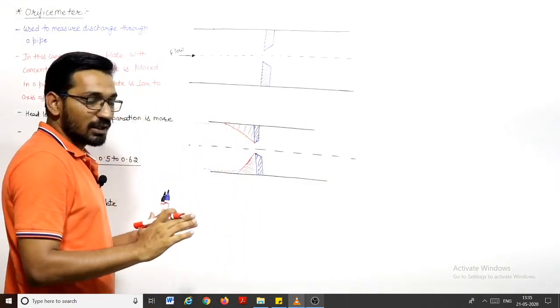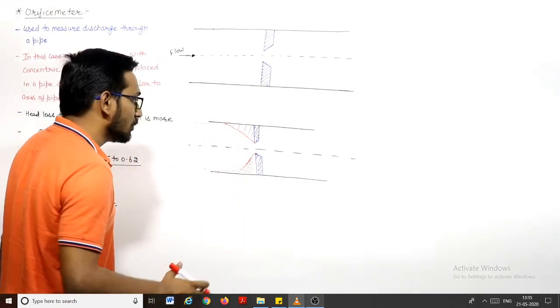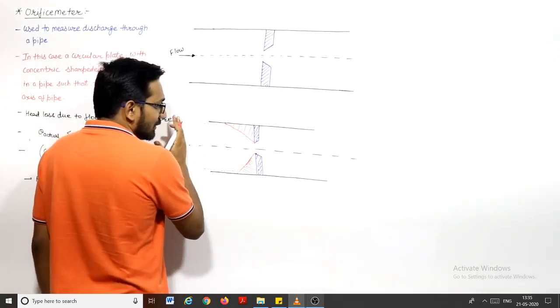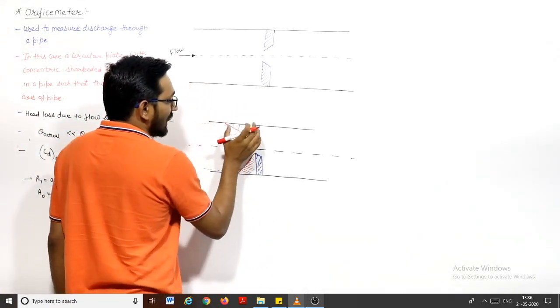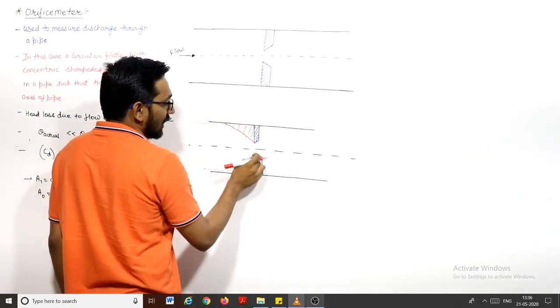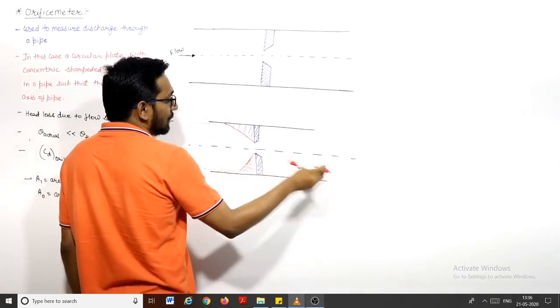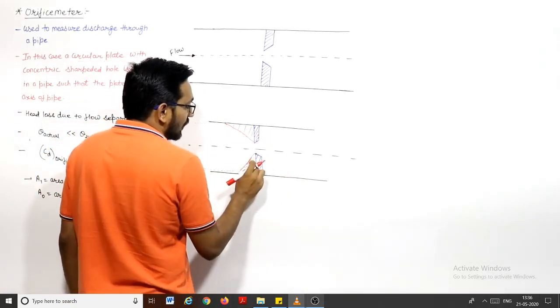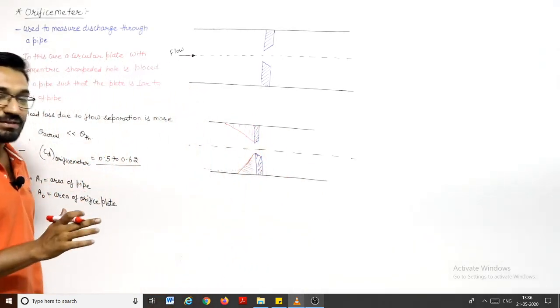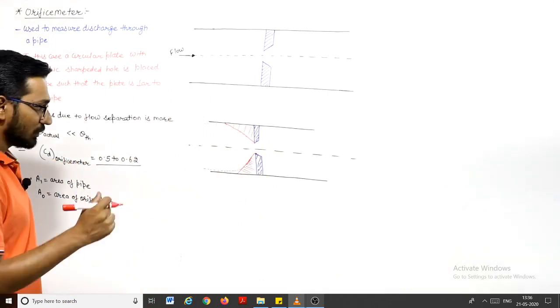Let us say I am saying water because we are assuming that water is flowing through this tube or this pipe. So when the water comes in this direction, suppose it is closed. Let us say initially it is closed, so water will fill this and water will fill this. These areas are also filled with water, and when you open this orifice meter or this hole, then water will start flowing. So here the water will remain, and this water will act as a solid wedge.